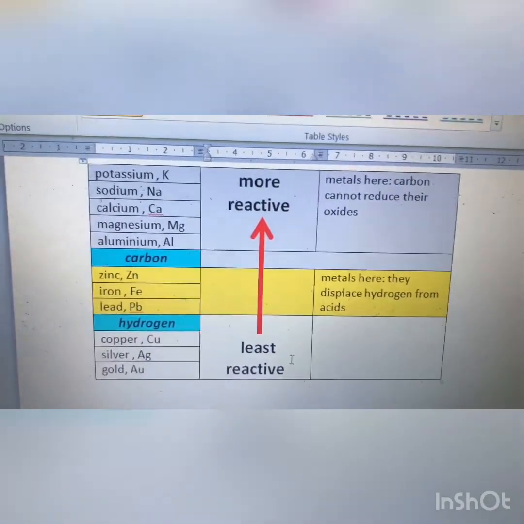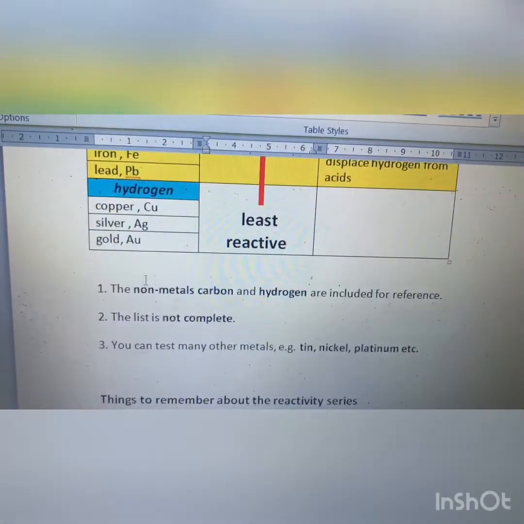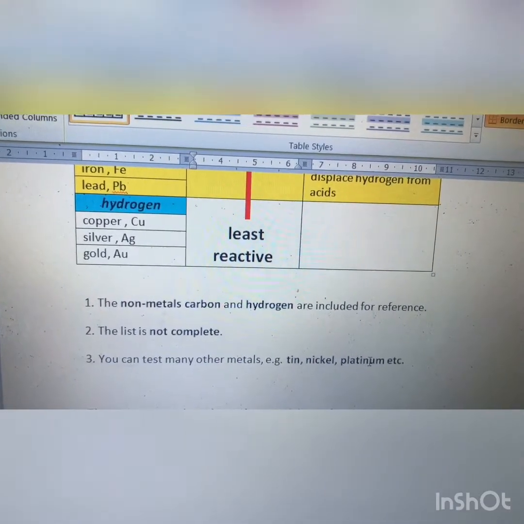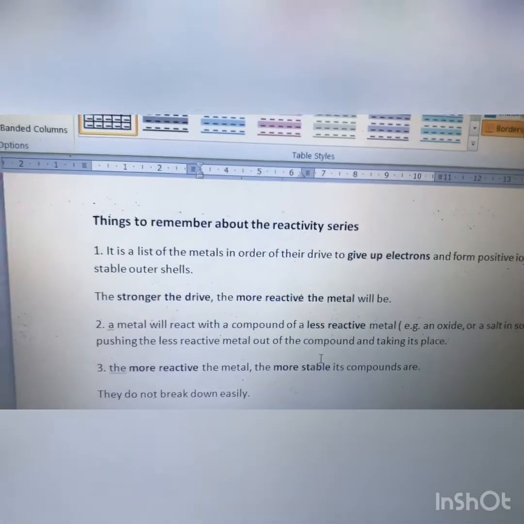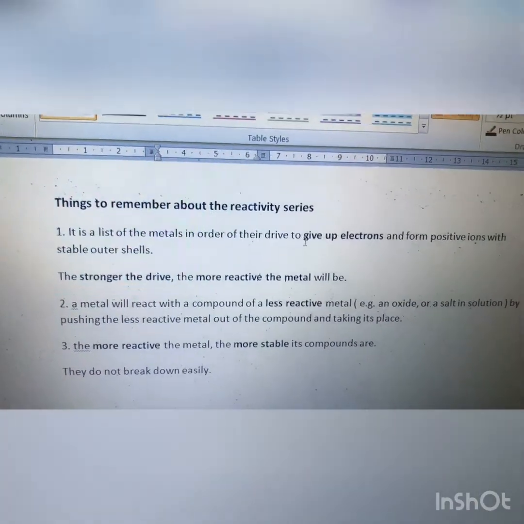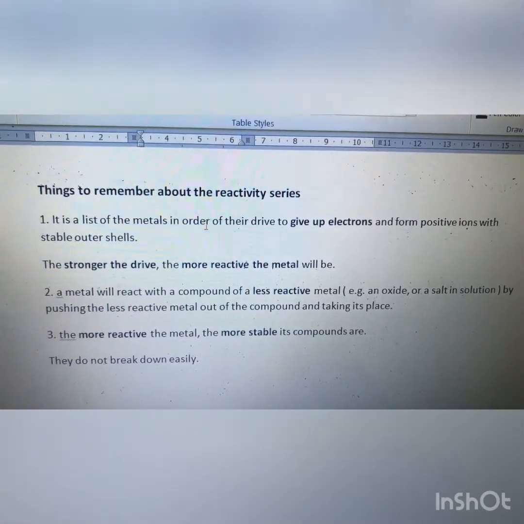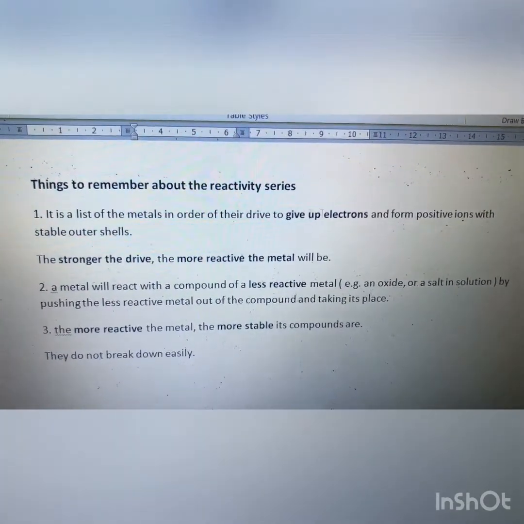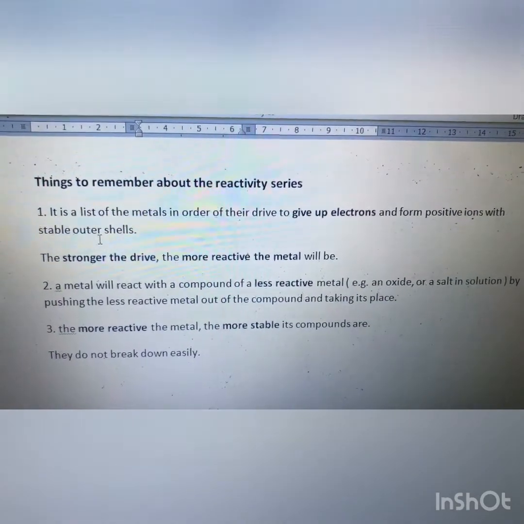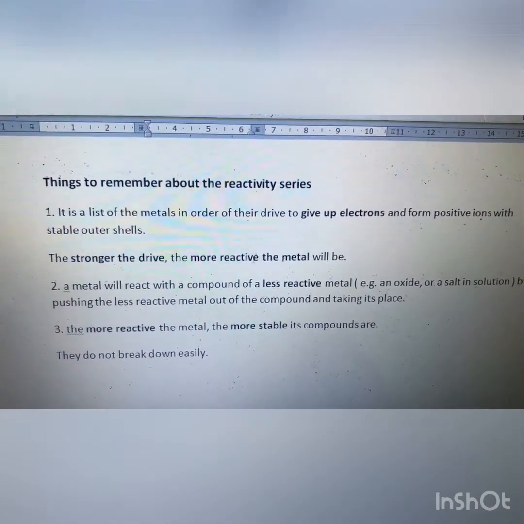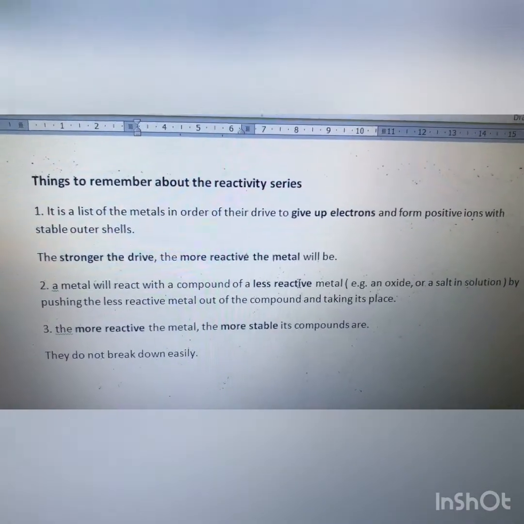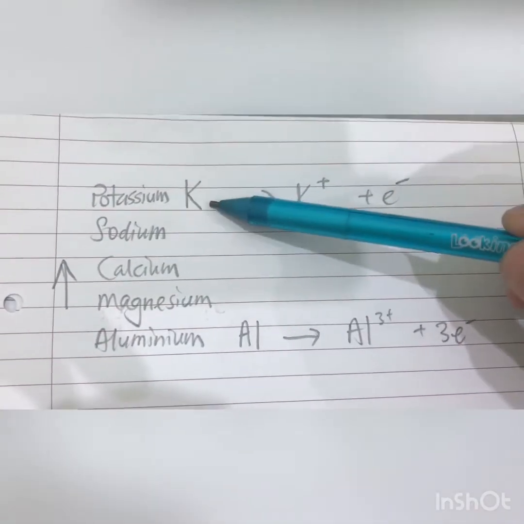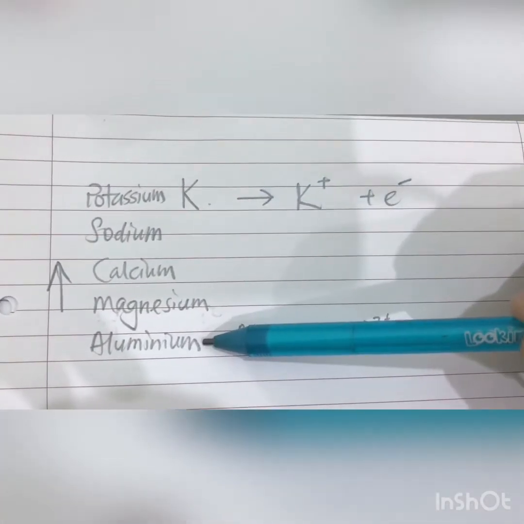Actually, there are not just these metals here, but there are other metals which you can put in, for example tin, nickel and platinum, etc. Things to remember about the reactivity series. It is a list of metals in order of their drive to give up electrons and form positive ions with a stable outer shell. The stronger the drive, the more reactive the metal will be. What does it mean? It means potassium is more reactive, aluminium is less reactive.